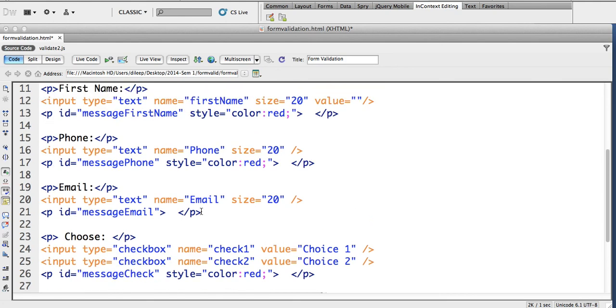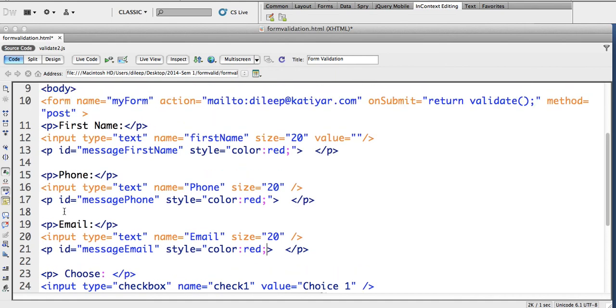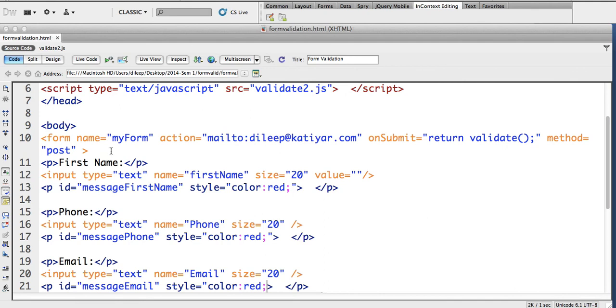So the only extra bit I have in my form, which you may not have, is these p tags or div tags or whatever, something with an ID to hold the error message. And I've got a form name. Now let's look at constructing validate2.js.